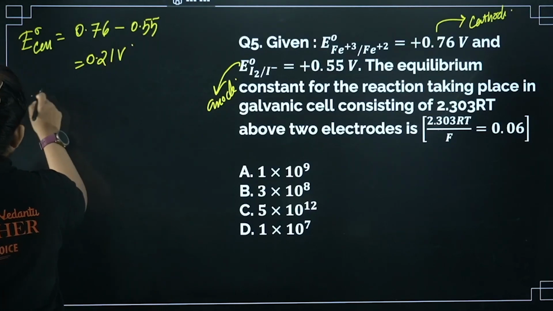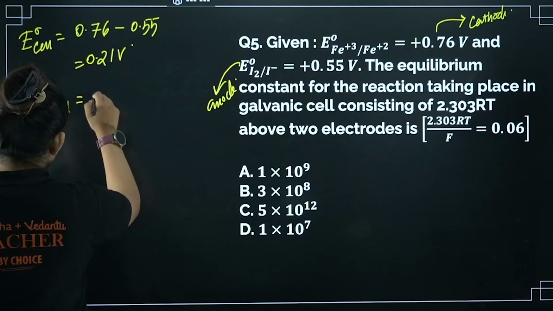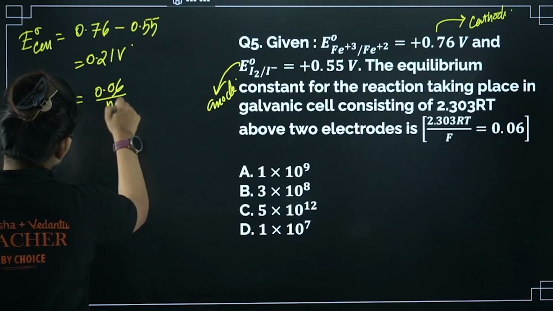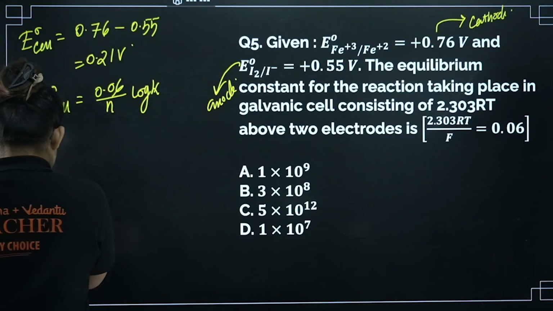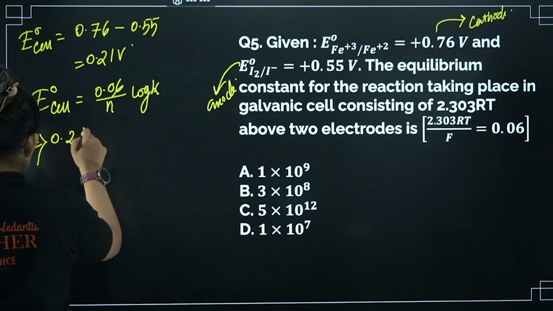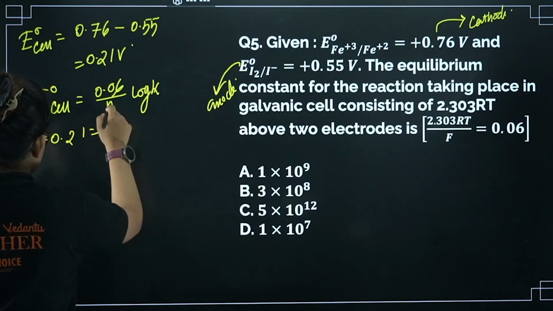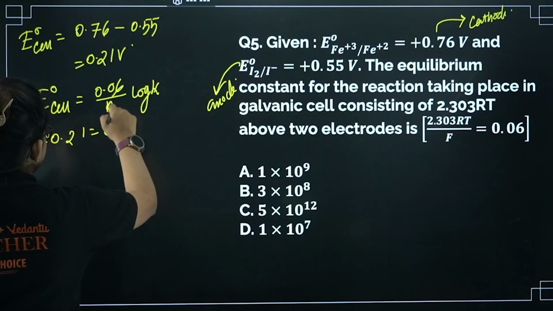Okay, now we can apply the formula for the equilibrium constant, right? So E0 cell is equal to 0.06 divided by n into log K. Here we just have to find out the K value. So let's put the values over here: 0.21 equals 0.06 by n. Here the n value will come as 2 because you can see 2 electron transfer will take place.